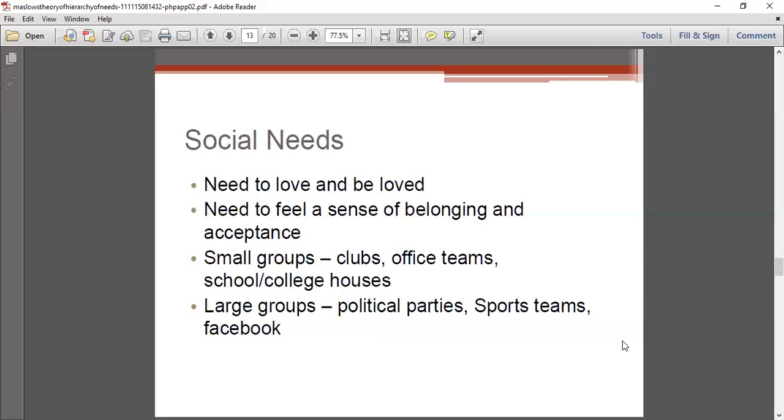And a large group means political parties, or nowadays our WhatsApp, Facebook, etc., from where we get a sense of belonging, or the need for acceptance, to be loved and to love, is fulfilled. Facebook is a network of friends. Even on WhatsApp, we have a network of friends. We also get it from a sports team. By that way, we can fulfill the social needs.